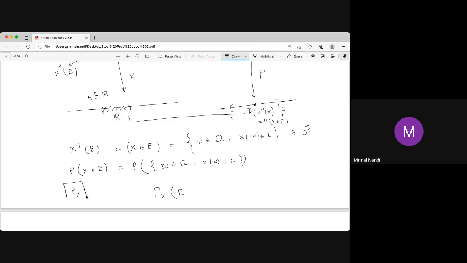P_X is again a probability, but it takes input as a subset of real numbers and gives output from 0 to 1, the probability that X belongs to A. For different random variables, different subsets will be there. So it is the probability of X belongs to A, which is an element of [0, 1].